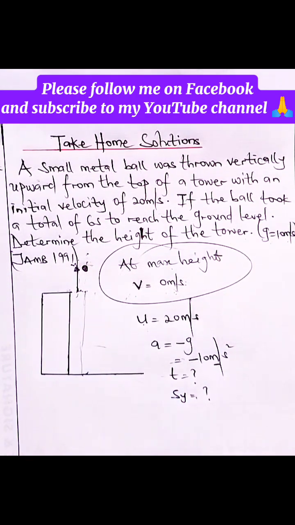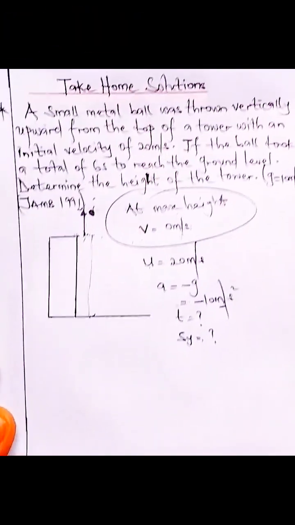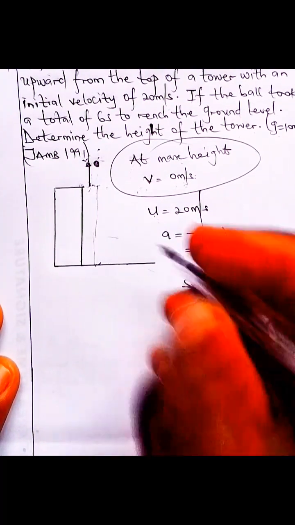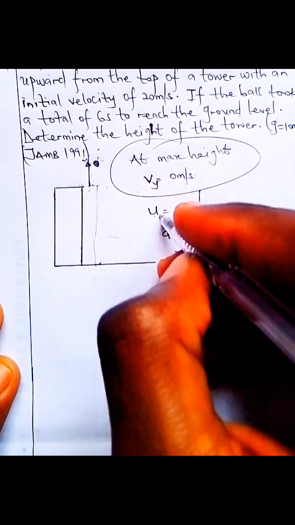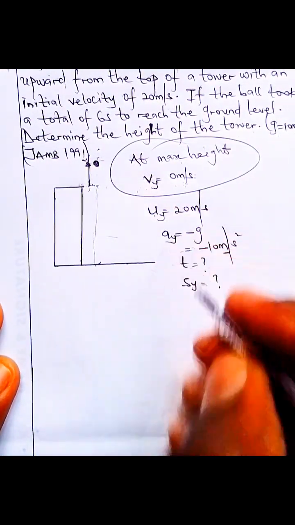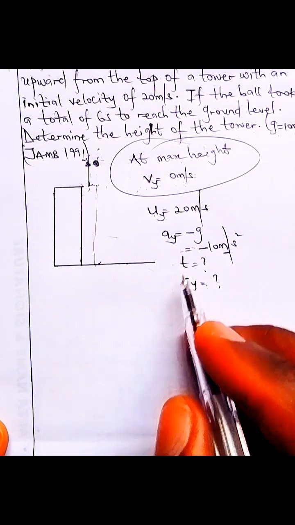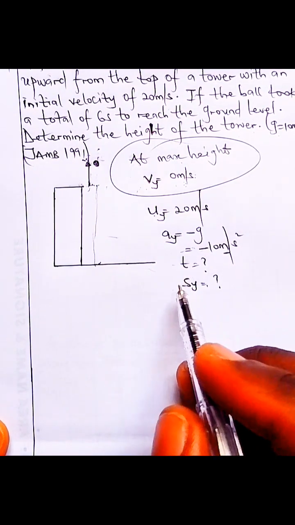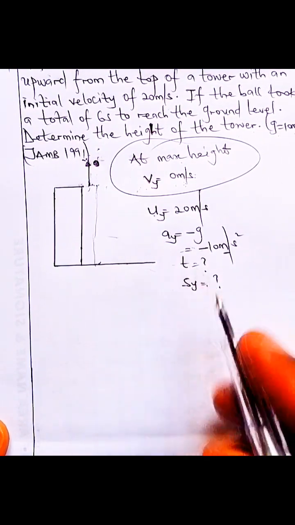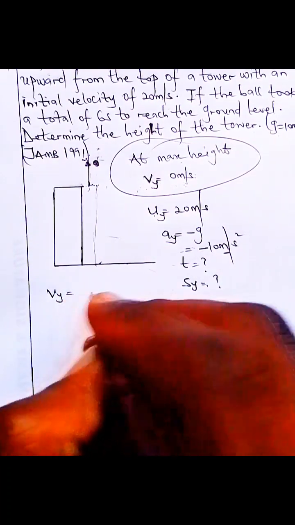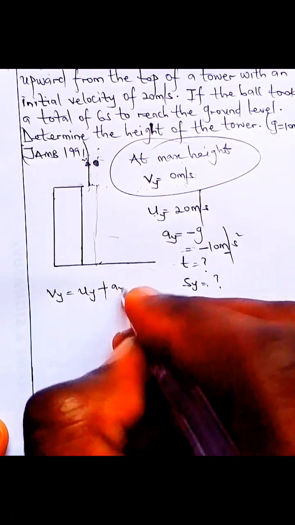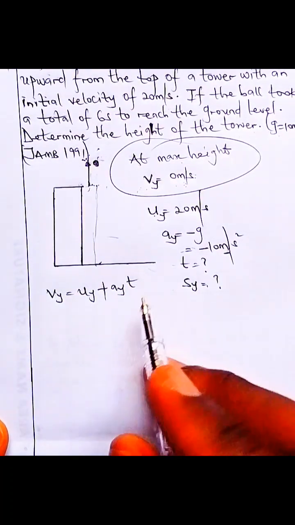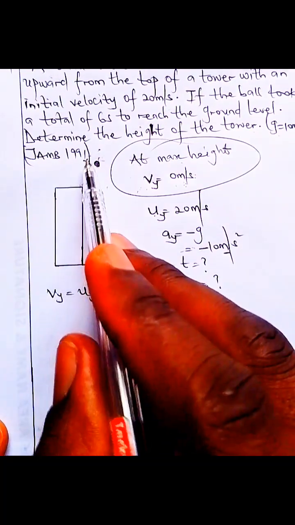So now we're going to be looking at the equations of motion. That's what we're going to be doing. Now don't forget this is along the y-axis, acceleration also along the y-axis. Time is not along the y-axis, time is a scalar quantity. So for us to get the time taken, we can easily use our v equals u plus at. We can easily use this to get the time it took to get to the max height.